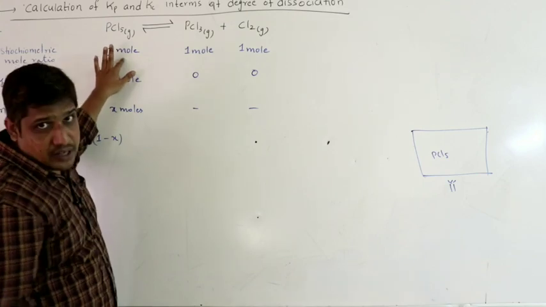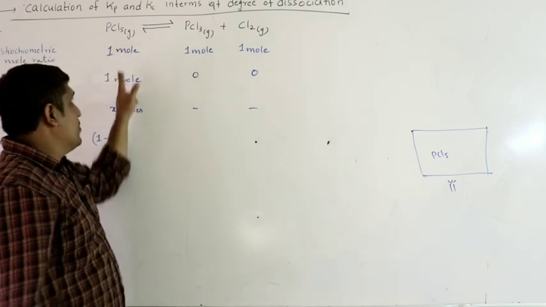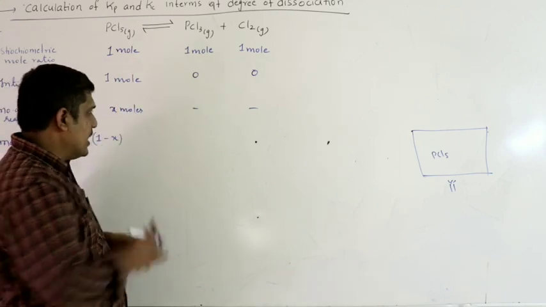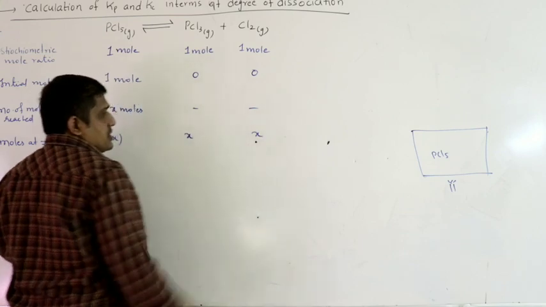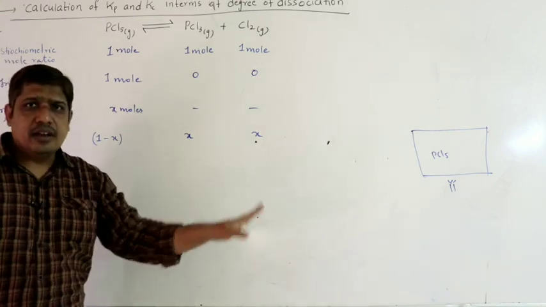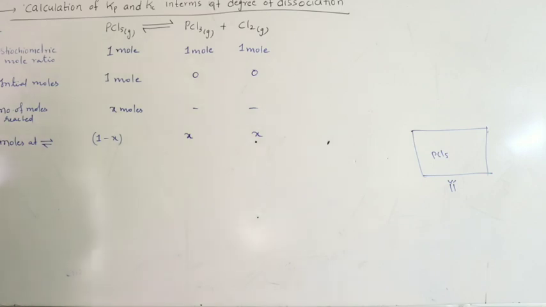For 1 mole on complete dissociation, you get 1 mole. Actually, how many moles are reacted? X moles. If you get 1 mole from 1 mole, for X moles you will get X. You get X moles of PCl3, X moles of Cl2. Remember, this is at equilibrium, so the number of moles will not undergo any change. They remain constant. Next, you have to find total moles at equilibrium.